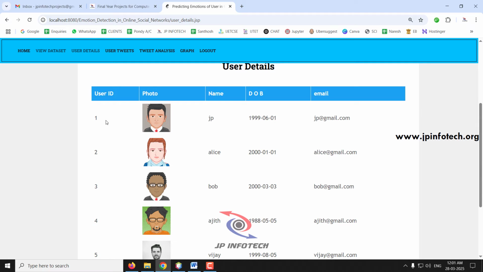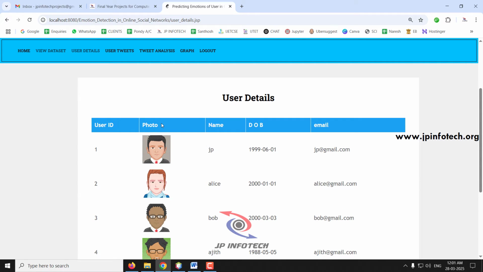You can see JP has 1, Alice has 2. Like this we have a user ID, and you can see the photo, name, date of birth and email. This is in the admin part. The admin has various options also, so I'll show you all these things one by one. Before that, I'll log out from this part.